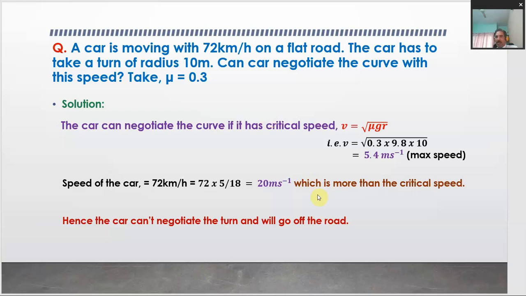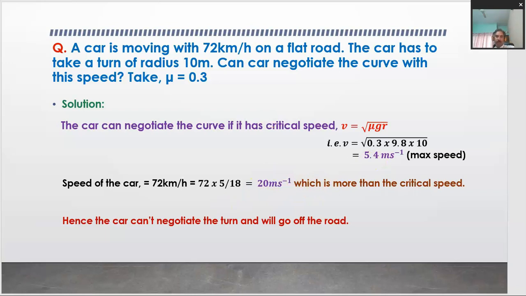So, that means this 5.4 meter per second is the maximum speed, also called the critical speed of the vehicle, or we can say car, to take a turn. Because the car is moving at a higher speed, the car will not be able to negotiate the turn, means the car will not be able to take a turn, but it will just skid off the road.